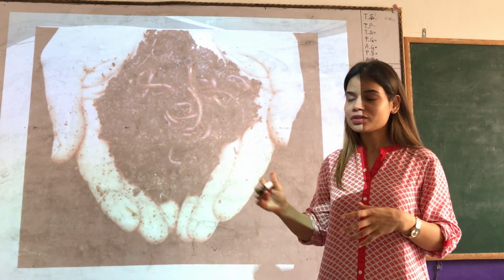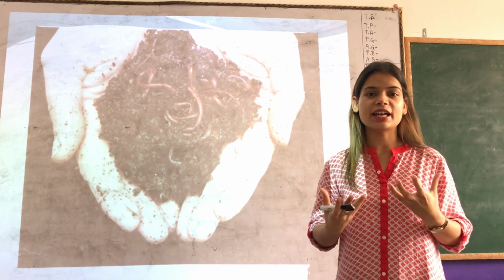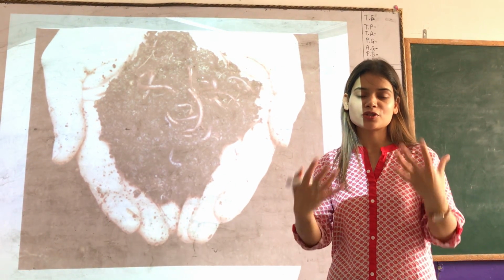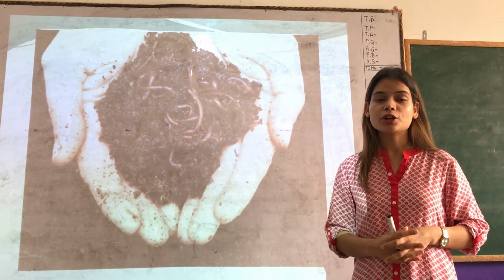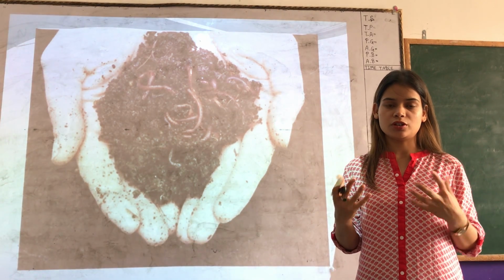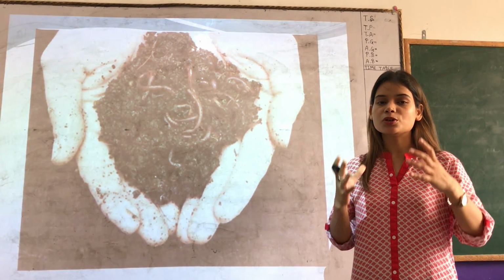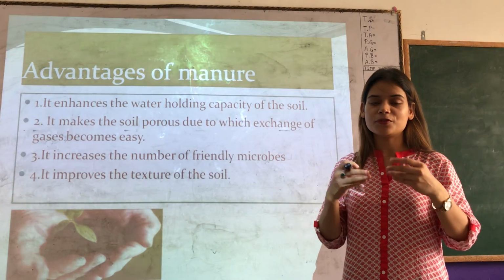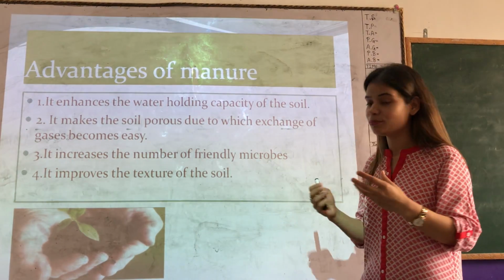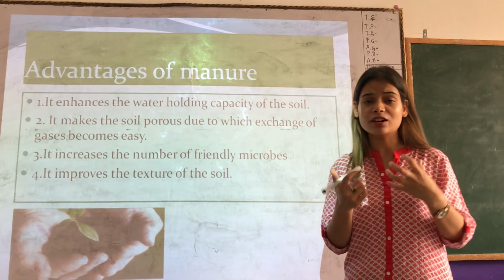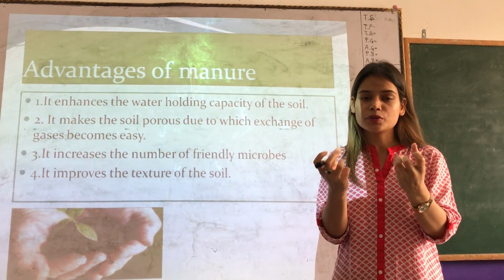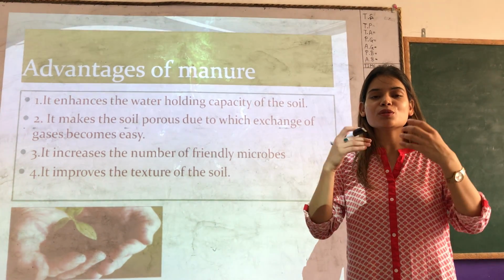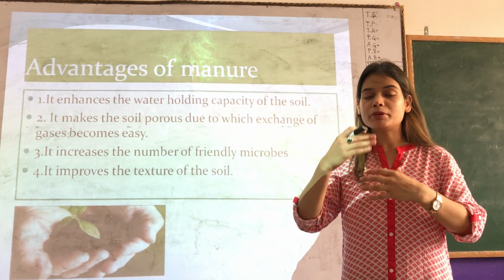So that is how manure is made, and farmers use this manure to replenish the soil for its nutrients. Now what are the advantages of adding manure? Manure helps to improve the texture of the soil. If you see the texture of the soil, it becomes very dark brown in color and the soil becomes very porous. Water can be easily absorbed by the roots if we add manure. It also makes sure that the roots are properly breathing.